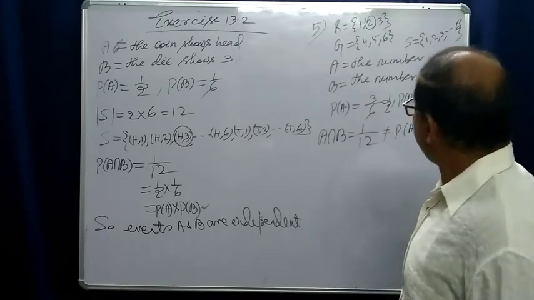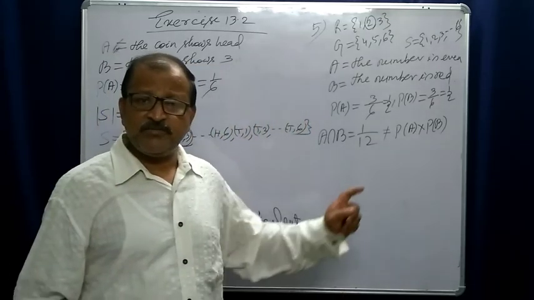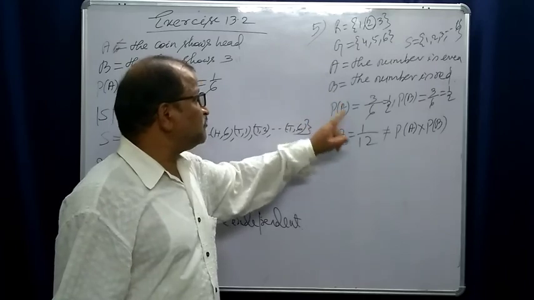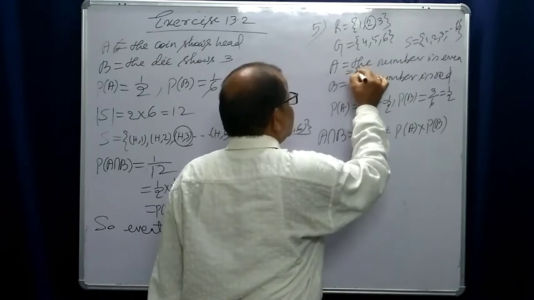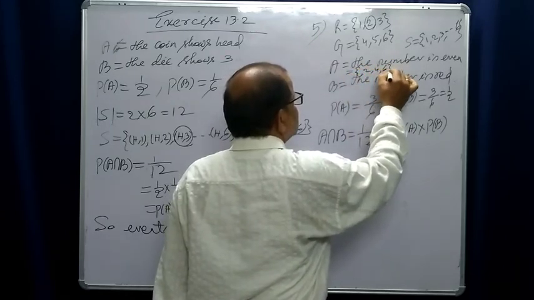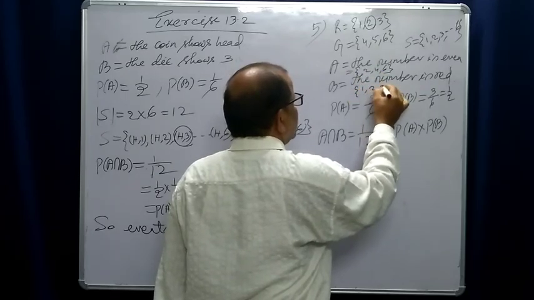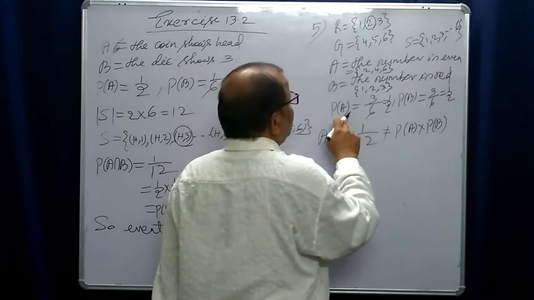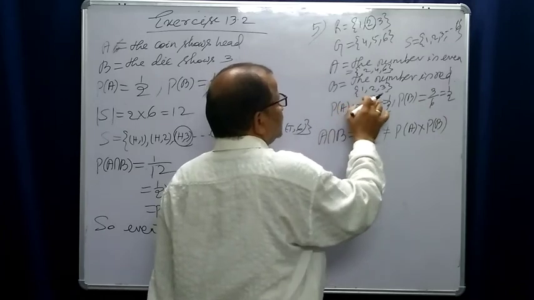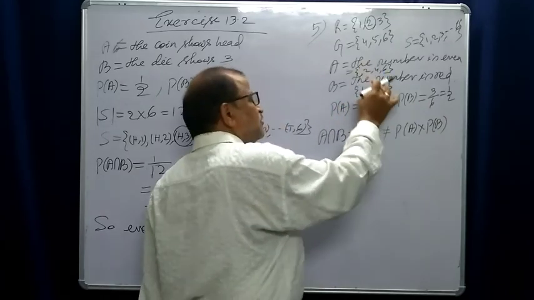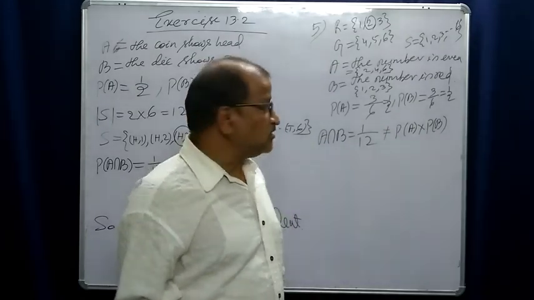So these two events A and B are not independent because of probability of A intersection B. A: the number is even. Even number means you may write here 2, 4, 6, and B: the number is red. Red is given, it is 1, 2, 3, right? And probability of A will be 3 by 6, and probability of B is also 3 by 6. And what is A intersection B? You see there is only one common element, 2, so its probability will be 1 by 6.